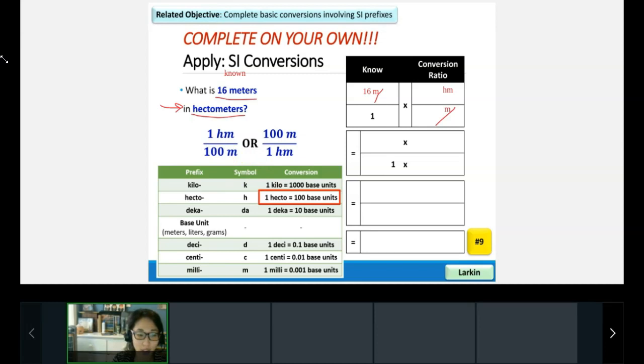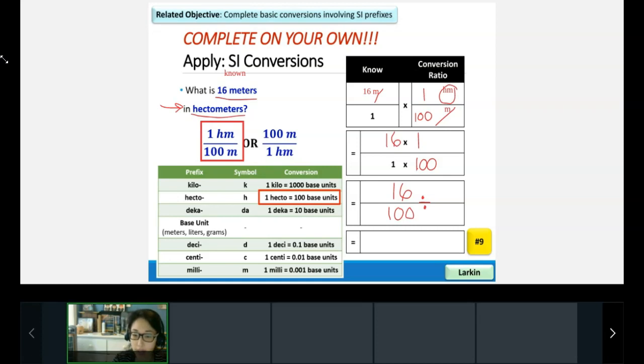So 1 hectometer over 100 meters, 1 over 100, right? So now we just need to go ahead and set this up. So we have 16 times 1 on top, 1 times 100 on the bottom. 16 times 1, what do we get on top? Yep, we get 16. And what do we get on bottom? 1 times 100. Awesome, yes. All right, do not put any answers in the chat, but the last step is that you will divide the top by the bottom. And then the units you should have left over should be hectometers.